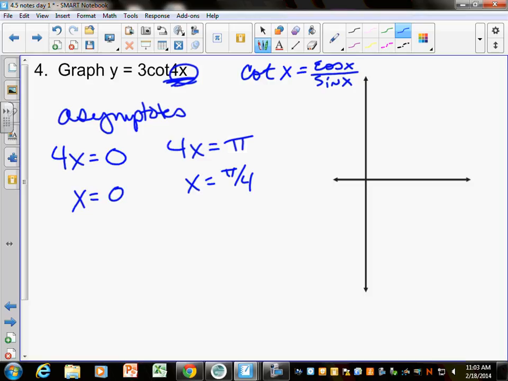So if I was going to graph this, notice I made a very little graph over here. I would have an asymptote at 0. I would have an asymptote at pi fourths. What's important for you to do is you have to graph at least 2 periods. So you've got to be able to tell me where would the next asymptote be.